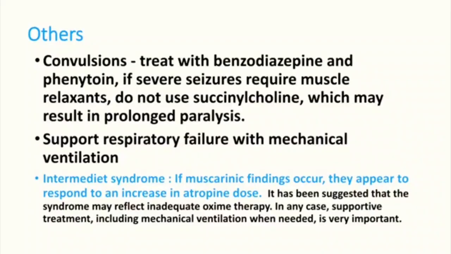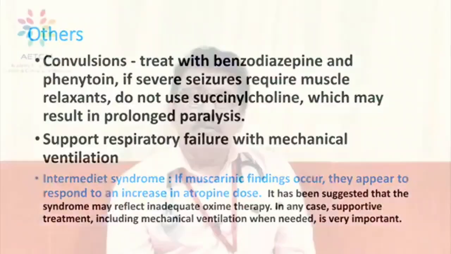Other treatments: if the patient is having chronic poisoning or delayed polyneuropathy, routine physiotherapy or limb physiotherapy may be helpful in this type of condition. There is no need to give atropine or pralidoxime again, as they are mainly useful in acute poisoning and intermediate syndrome.